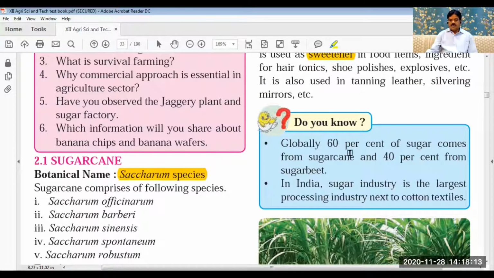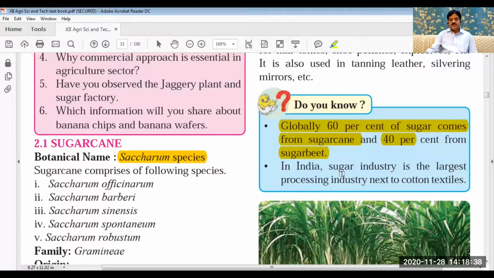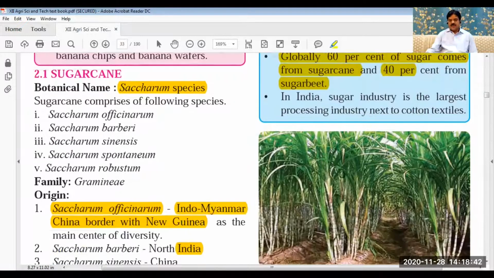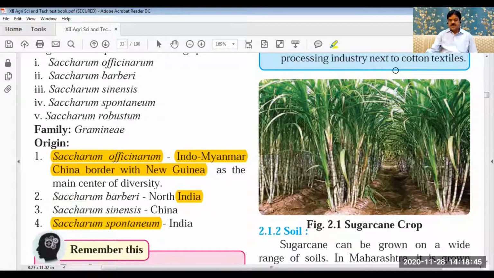Now we should know that in the world, 60% of sugar comes from sugarcane, and the other 40% comes from sugar beet. But in our country, sugarcane is largely used for extraction of sugar, and sugar beet is used in very less quantity. It is also used in the processing industries.